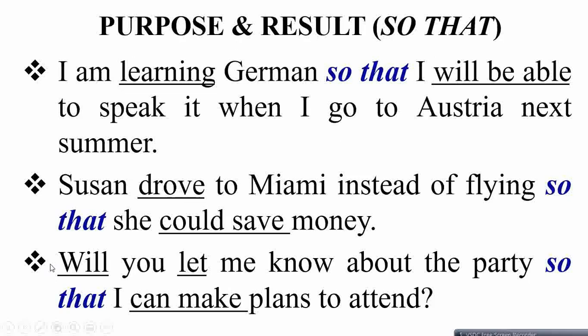Next example is will you let me know about the party. This is your first clause, which is a purpose clause followed by conjunction so that, and then it is followed by I can make plans to attend. So with regards to the first clause, the purpose clause, it is followed by the